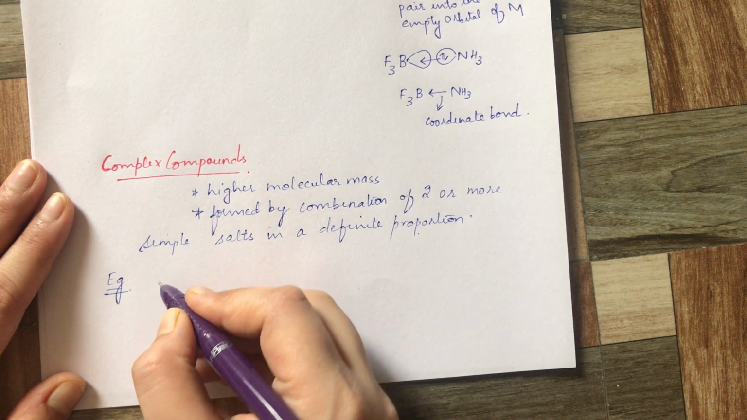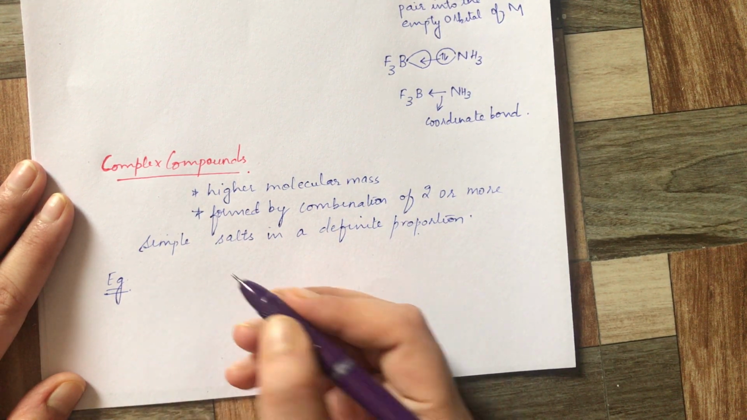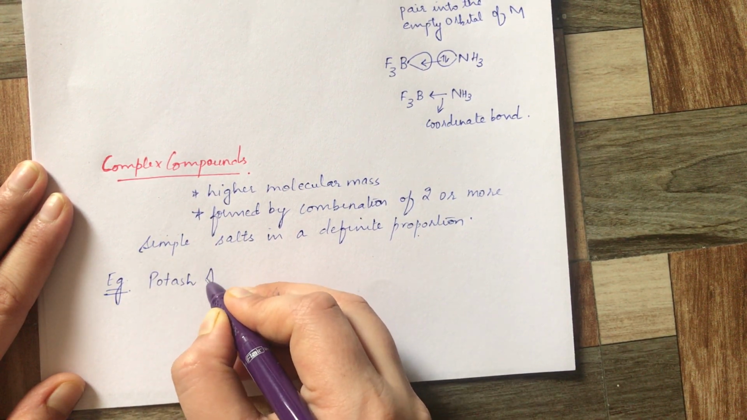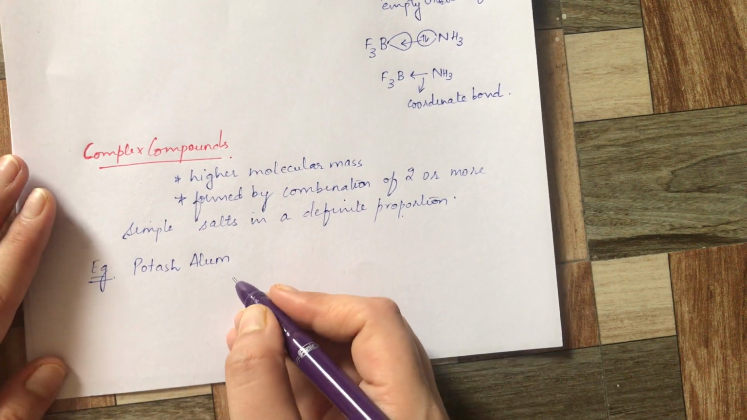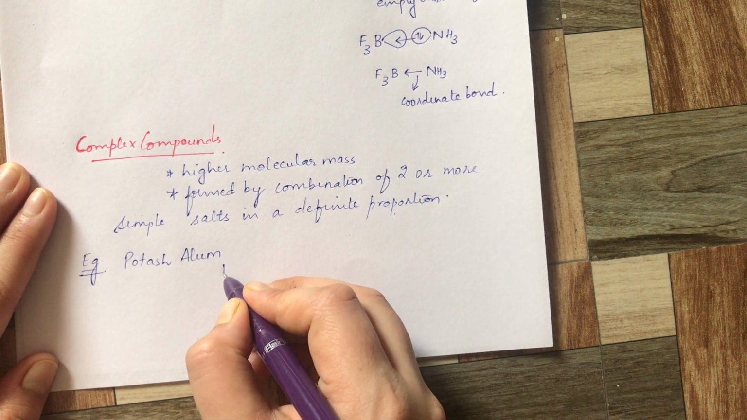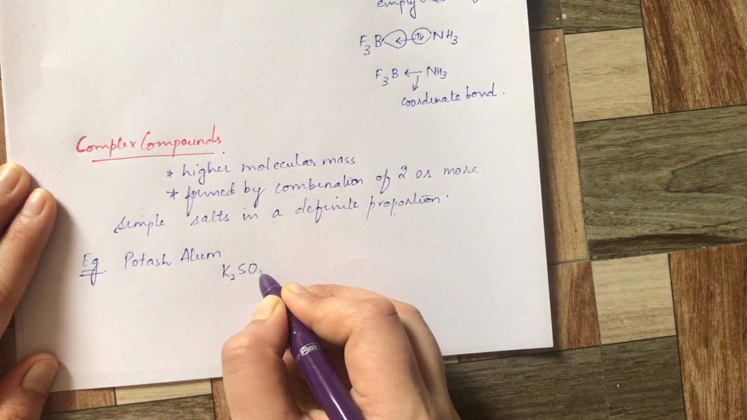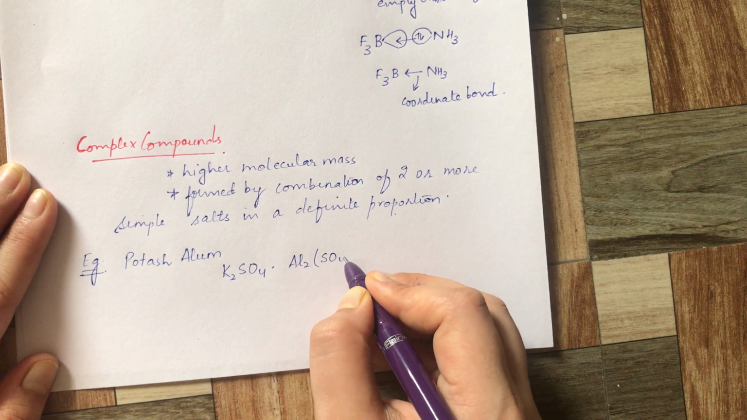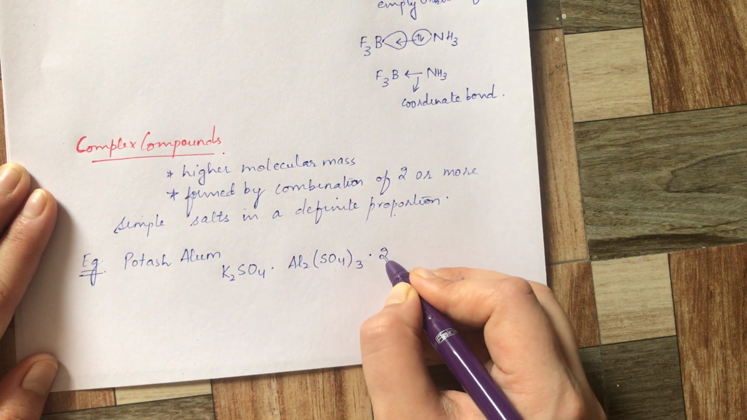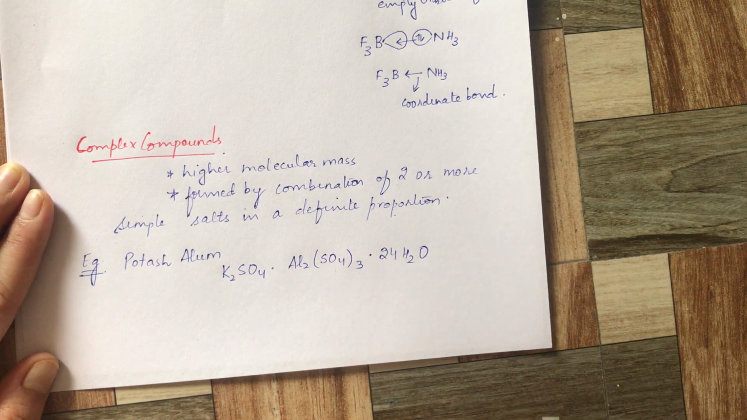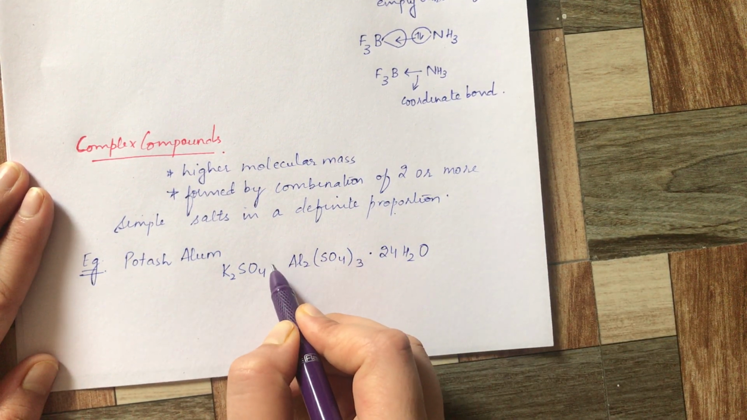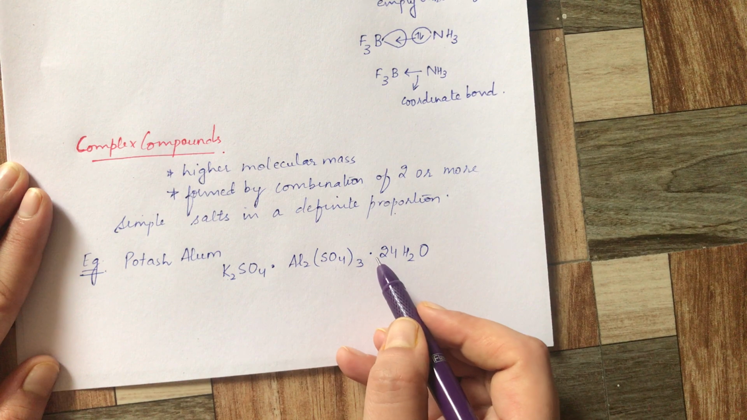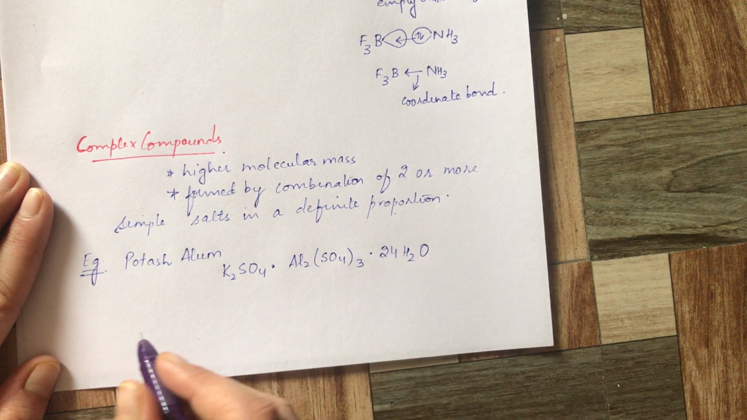For example, if you know about Fitkadi, which is potash alum, it has a complex formula: K2SO4 dot Al2(SO4)3 dot 24 water. So why is it a complex compound? Because it is formed from two simple salts. What are those simple salts? K2SO4 and Al2(SO4)3 plus 24 water.